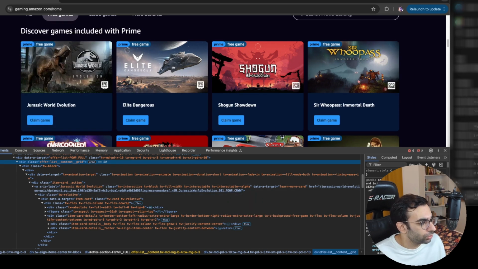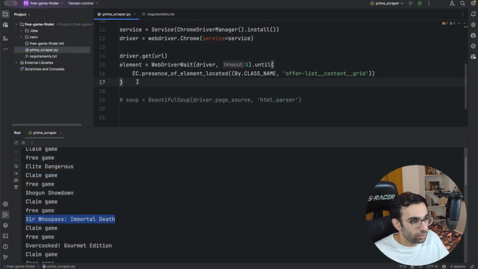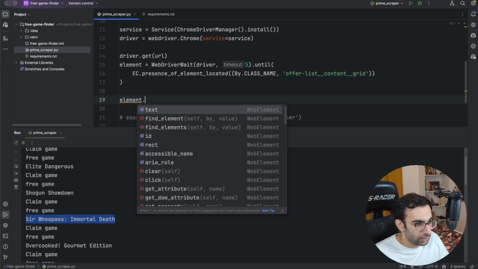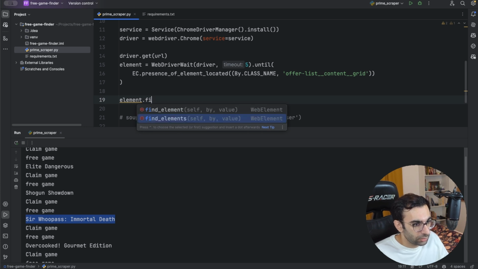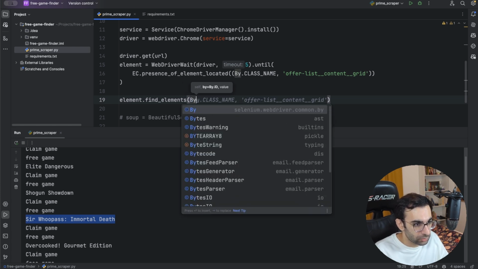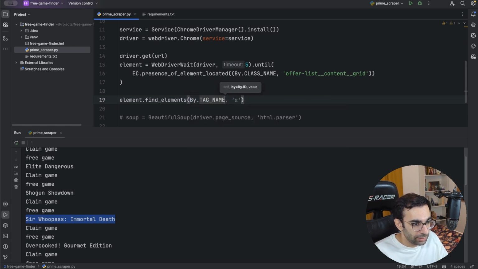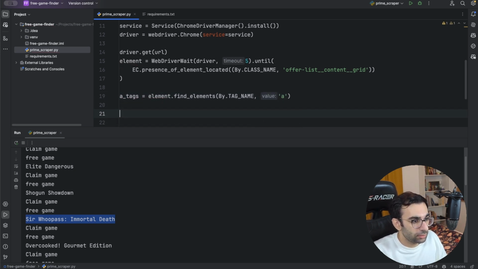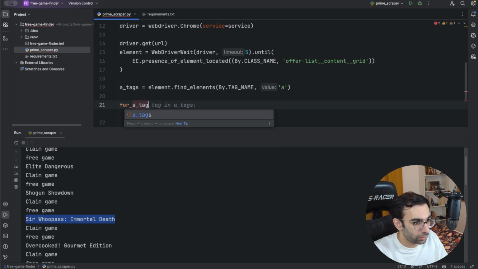So let's go back to the code. I can go and ask Selenium to, I guess there is a find elements method, yeah. And I can say, not by class name, I want it by tag name. So I would say by tag name, and the tag name is A, which inside HTML means links. So I can store this in a variable called, let's say, A tags. And then I can loop over it.